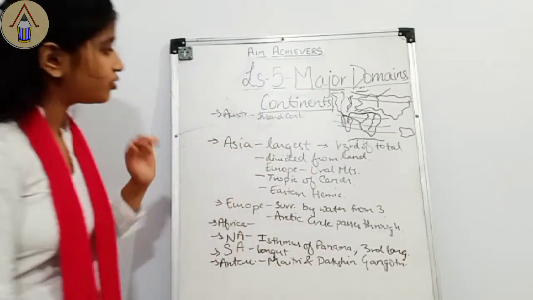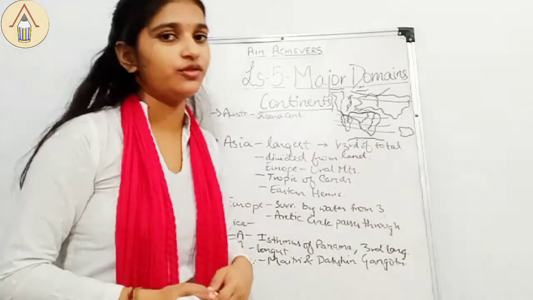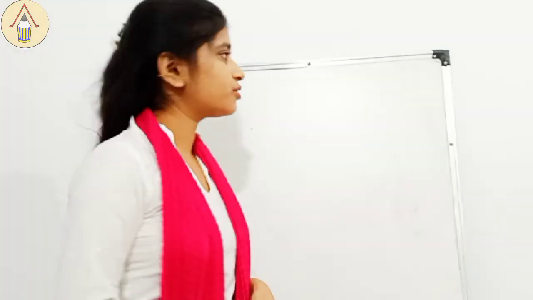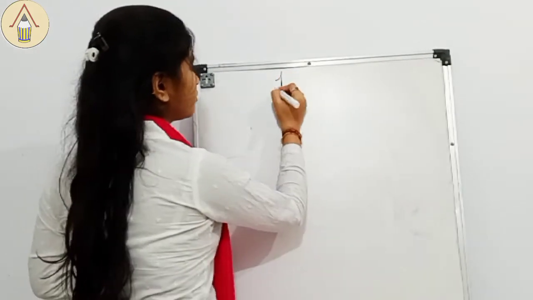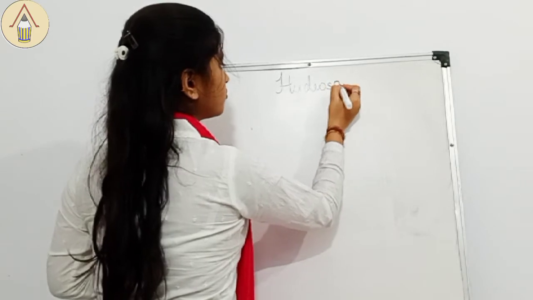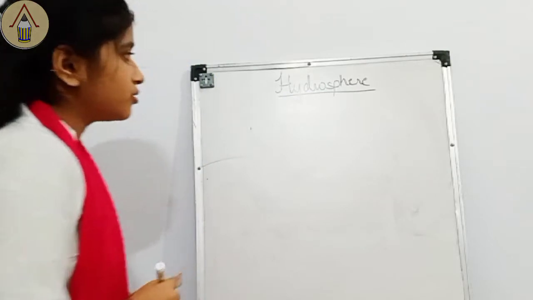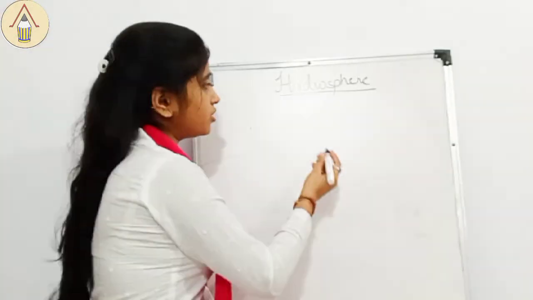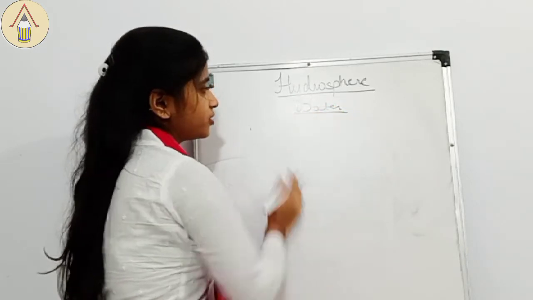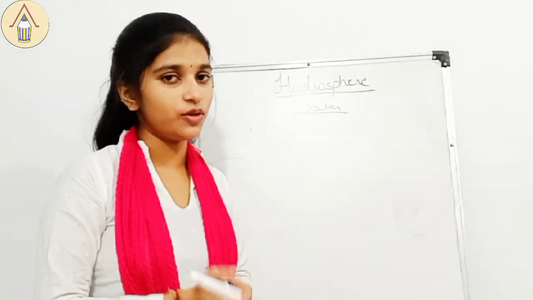Yes. So now we will be taking our next part, which is the oceans part, that comes under hydrosphere. Okay everyone, so now we will be starting from the hydrosphere part. So hydrosphere, as we have already discussed, the water part is covered under the hydrosphere. Water now, as you know, our Earth is known as blue planet.